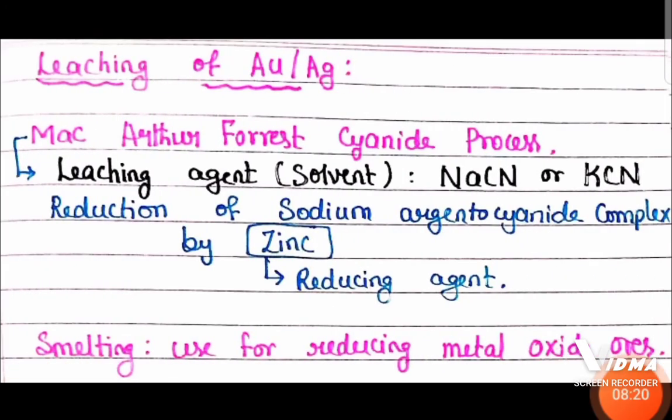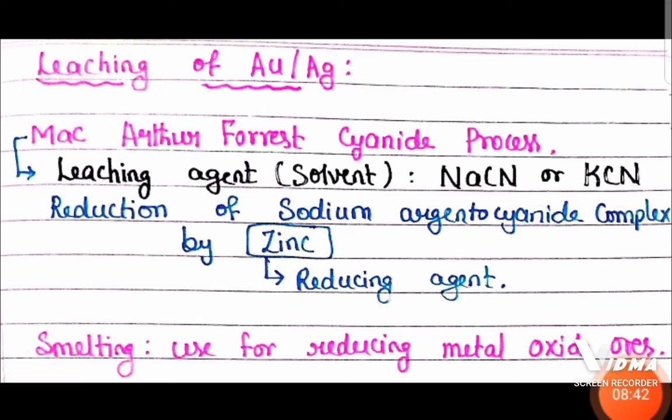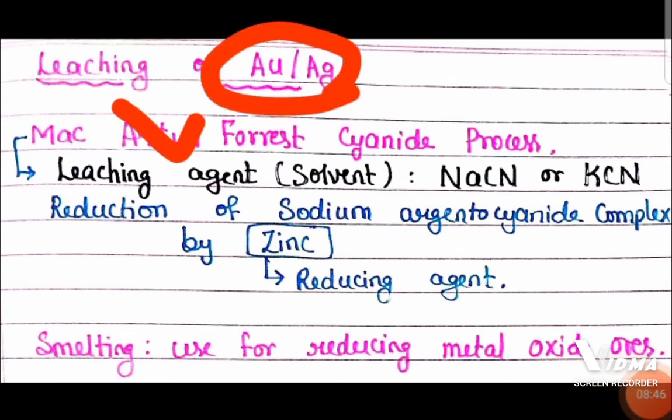Now leaching of gold and silver, gold or silver, remember here the cyanide process is involved. In the leaching of gold and silver, the cyanide process is involved, also called the MacArthur-Forrest cyanide process. So in this method, there is a leaching solvent. For example, NaCN or KCN, sodium cyanide or potassium cyanide, will act as a leaching solvent. In that, the ore of gold or silver is going to solubilize.